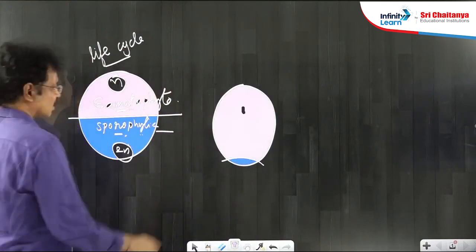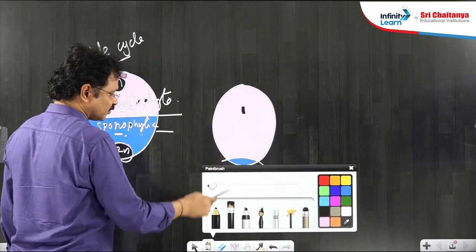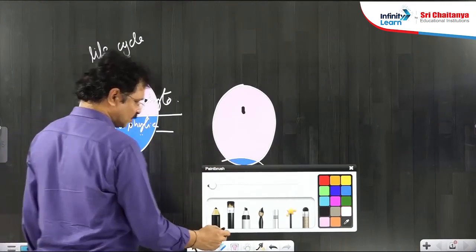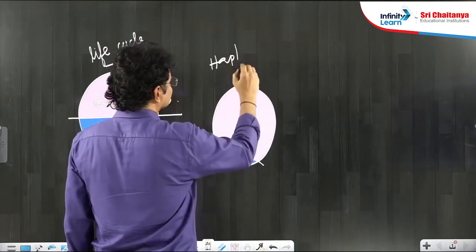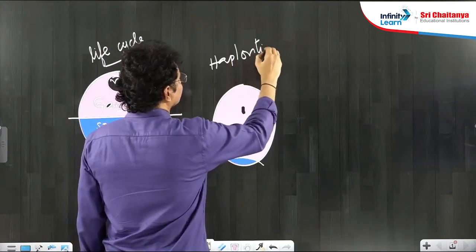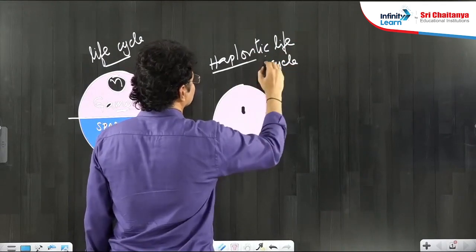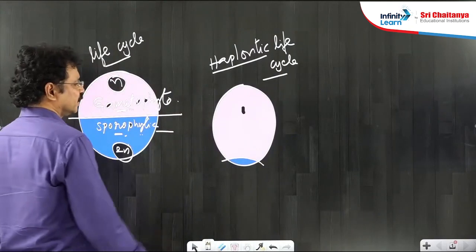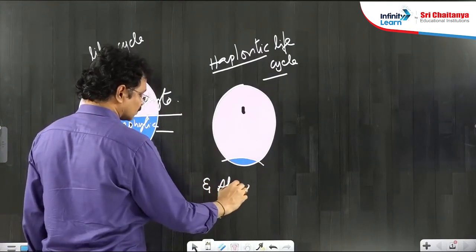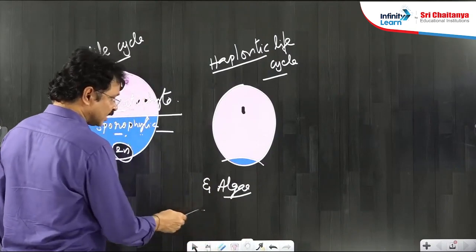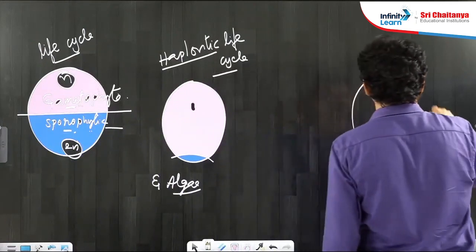What about here? The gametophyte is more dominant or more elaborate than the sporophyte. The sporophyte is highly negligible. Such kinds of life cycles are called haplontic life cycles. Example for this kind of life cycle: algae. Whereas in higher plants, the total story is entirely different, opposite.